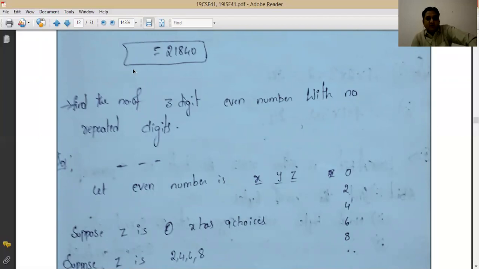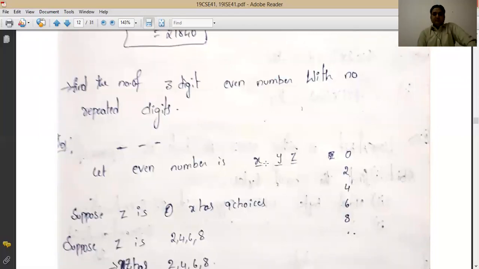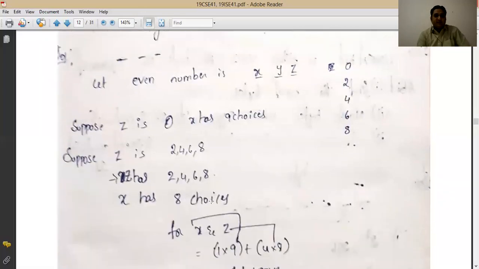Now we have to find out the number of 3-digit even numbers with no repeated digits. So what are the even numbers? 0, 2, 4, 6, 8. Those are the ending digits. So how many do we have in total? You see the options, it has 9 choices.